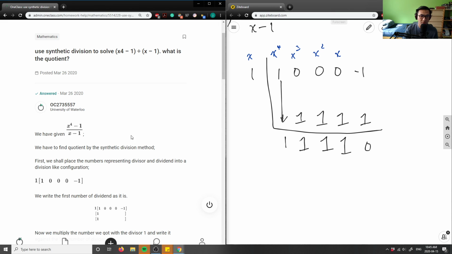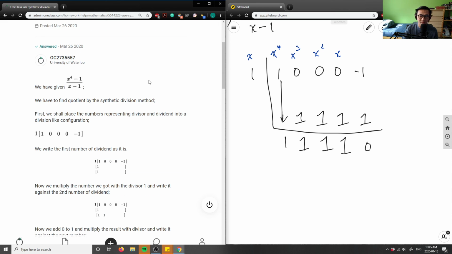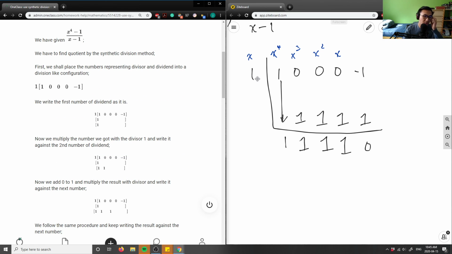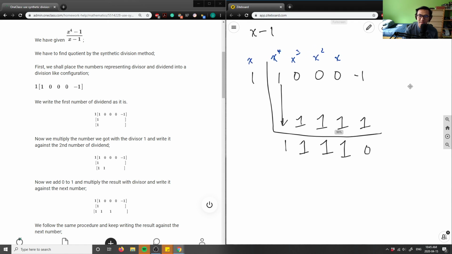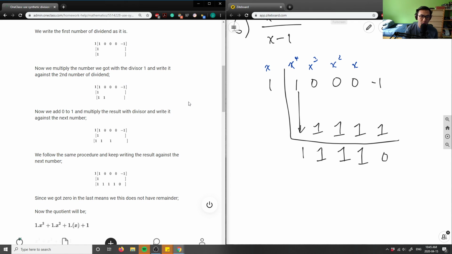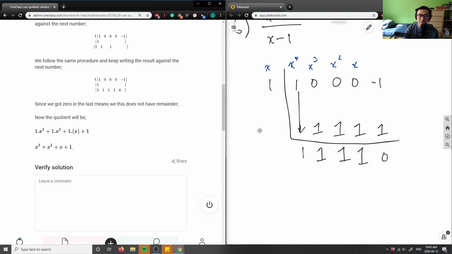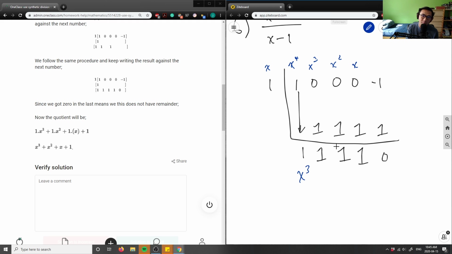So let's check what they did here. They did kind of the same thing in terms of the synthetic division method. They wrote all their values in a square bracket, which is totally fine. I did it in terms of this inverse division, which is super fine as well. They got 1, 1, 1, 1, 0, which is exactly what I got. Which means the quotient would be x cubed plus x squared plus x plus 1 here, right? Because the entire thing now shifts. Instead of the x to the power 4 being here, this is now x to the power of 3, because I divided x to the power 4 by x.